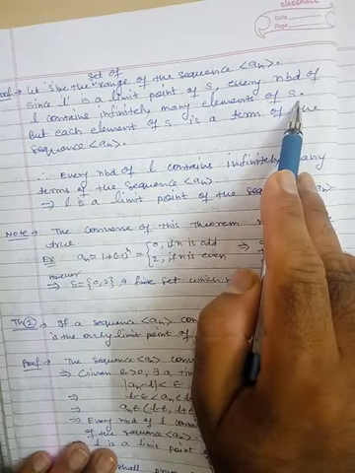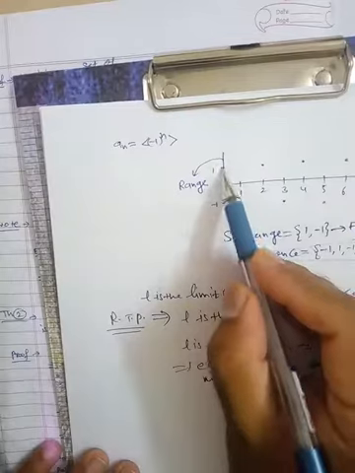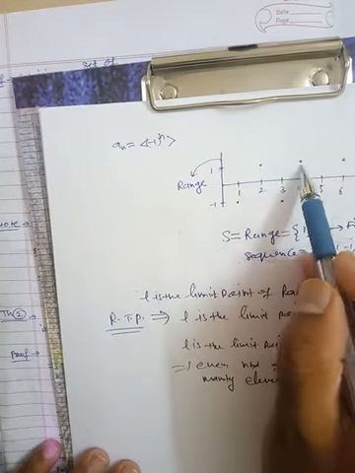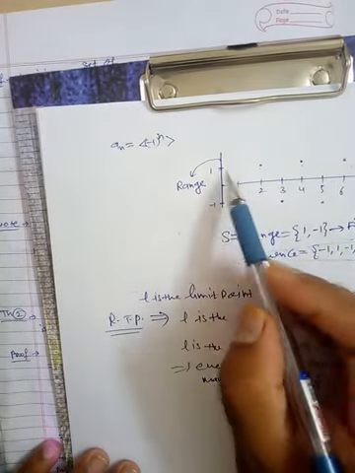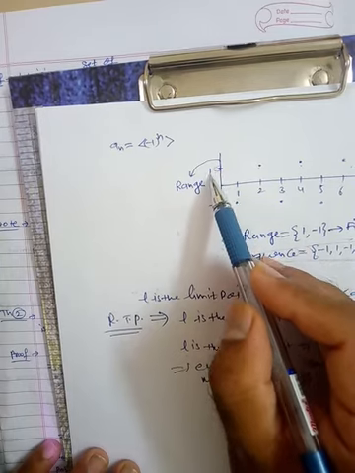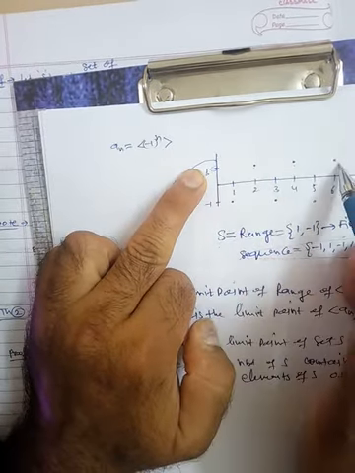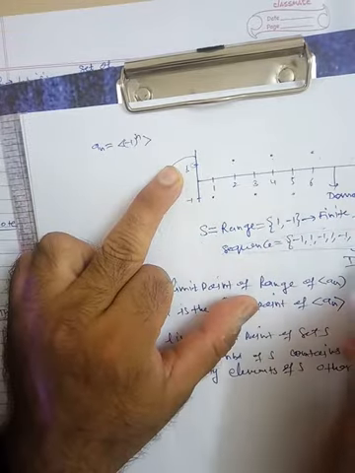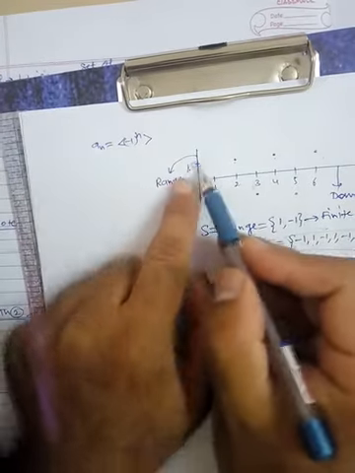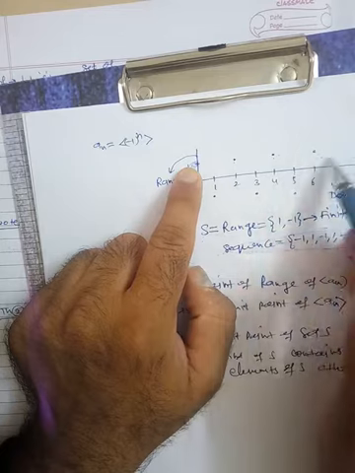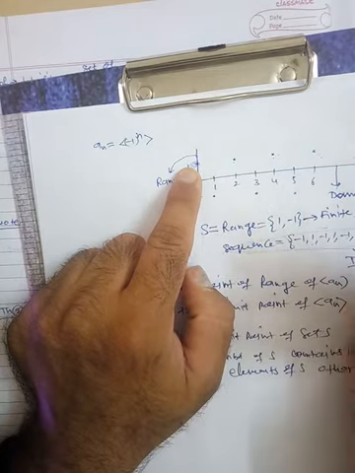Fine. But you see, every element of the range corresponds to a term of the sequence. For example here, 1 corresponds to the terms 2, 4, 6, because here it is 1, 1, 1, 1. So every element of the range corresponds to a term of the sequence. At least one term will be there.